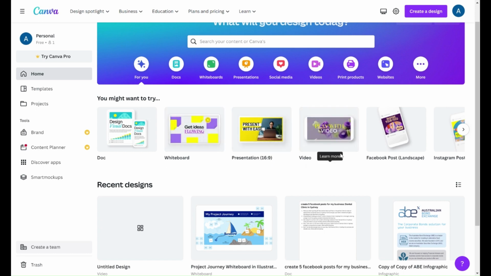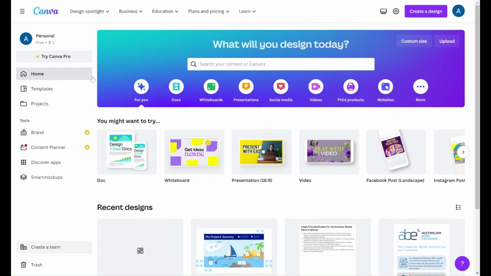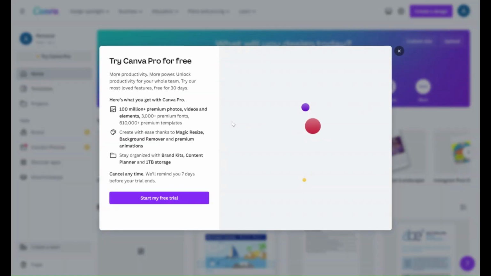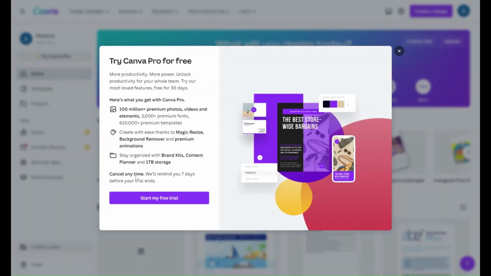So I've logged into my free trial account in Canva, and the first thing we're going to do is click on Try Canva Pro, and start my free trial.